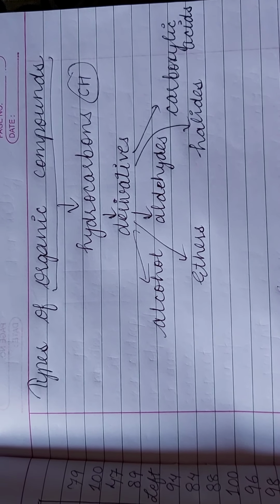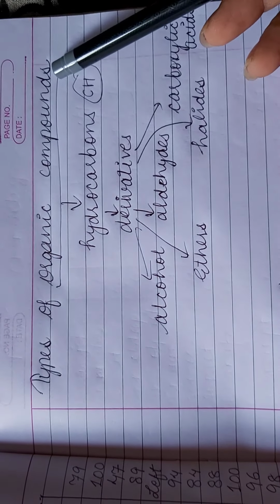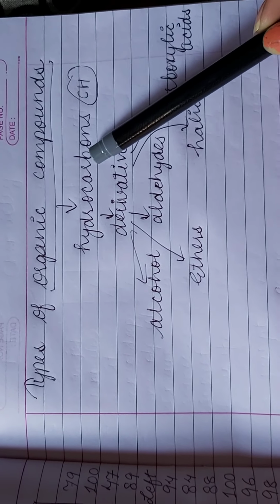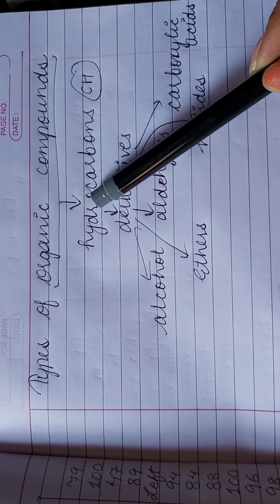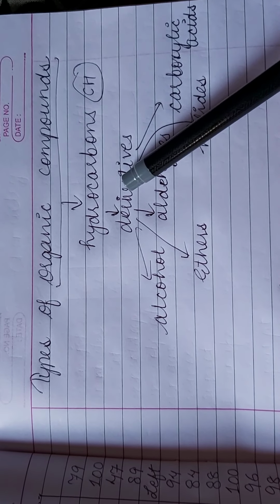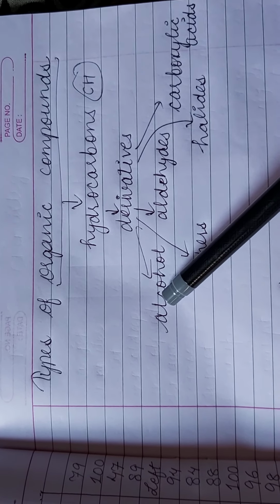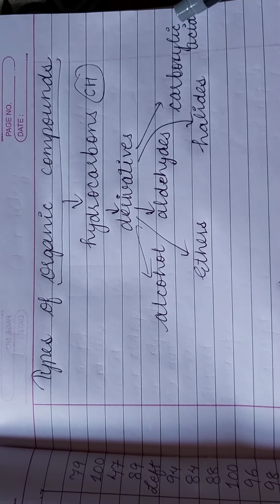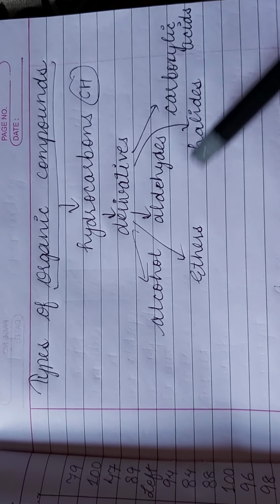Hello children, today we will start from the types of organic compounds. Mainly they are hydrocarbons. Hydrocarbon means bonding between carbon and hydrogen. And further their derivatives are there. For example, alcohols, aldehydes, carboxylic acid, ether and halides.